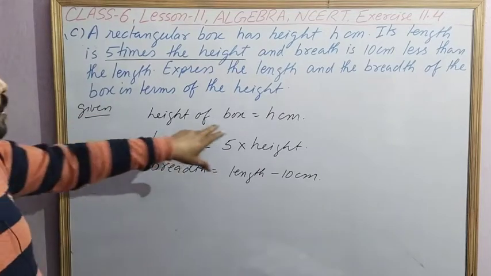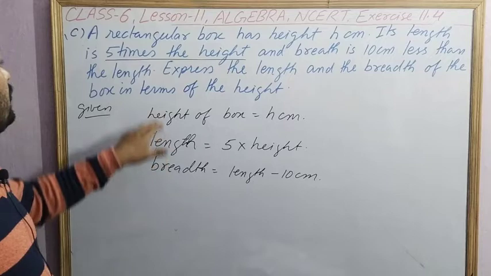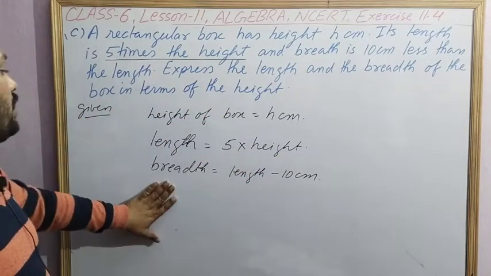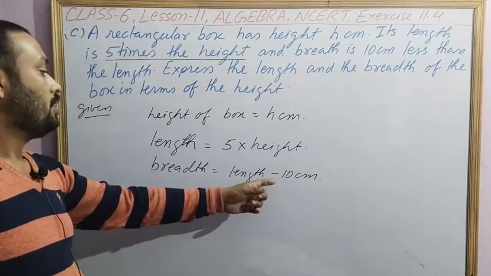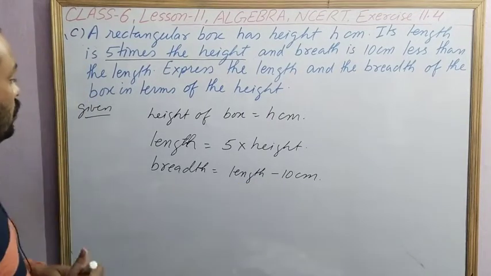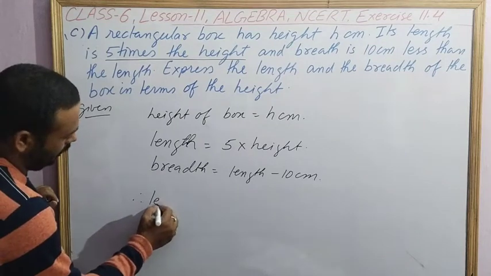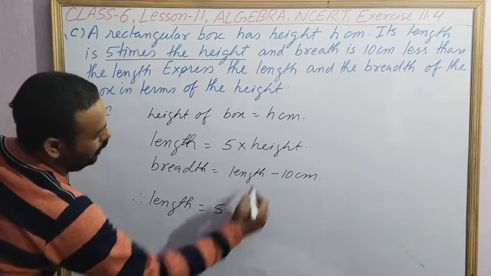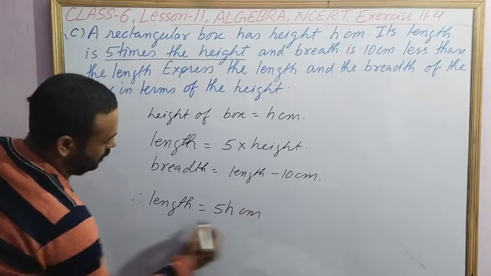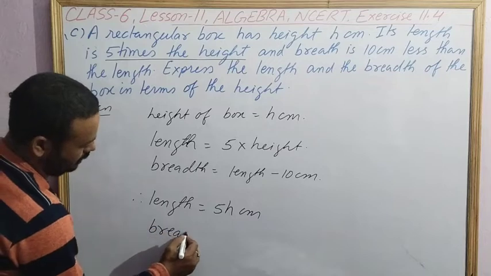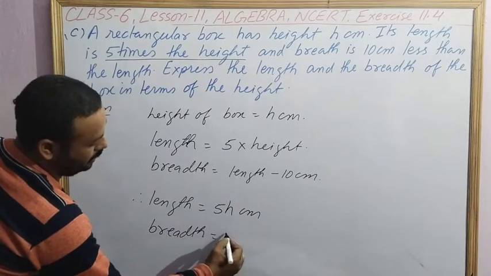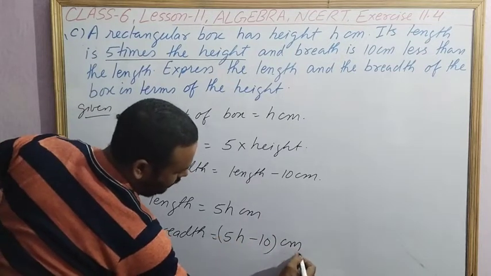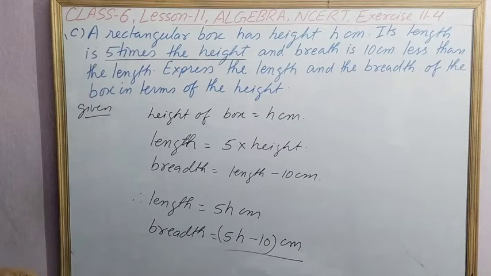So what is given? Height of the box is given as h centimeter, length is 5 times the height, and breadth is 10 centimeter less than the length. Therefore length is equal to 5 into height, that is 5h centimeter. Then breadth is equal to length minus 10, that is 5h minus 10 centimeter. So do like this.